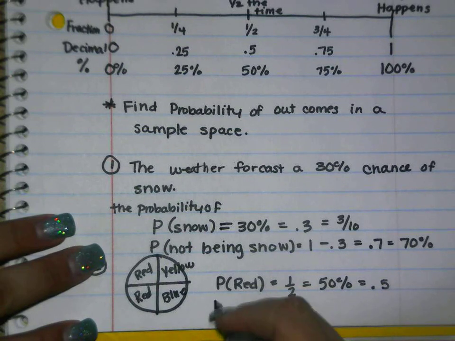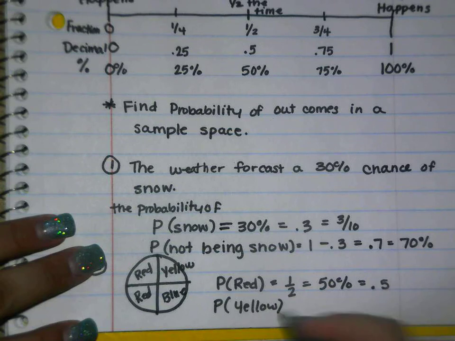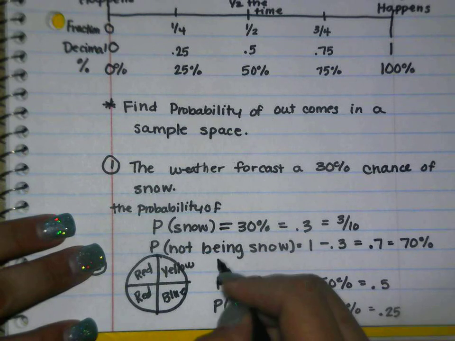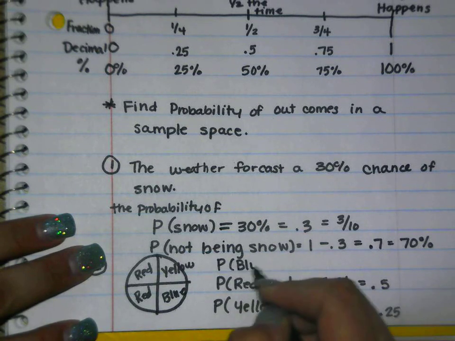What about the probability of going yellow? Well, look, it's 1/4 of the circle, so we could say 1/4, or we might say 25%, which we could also say is 0.25 in a decimal. Okay, what about the probability of spinning a blue? You should already kind of get how we're doing this.